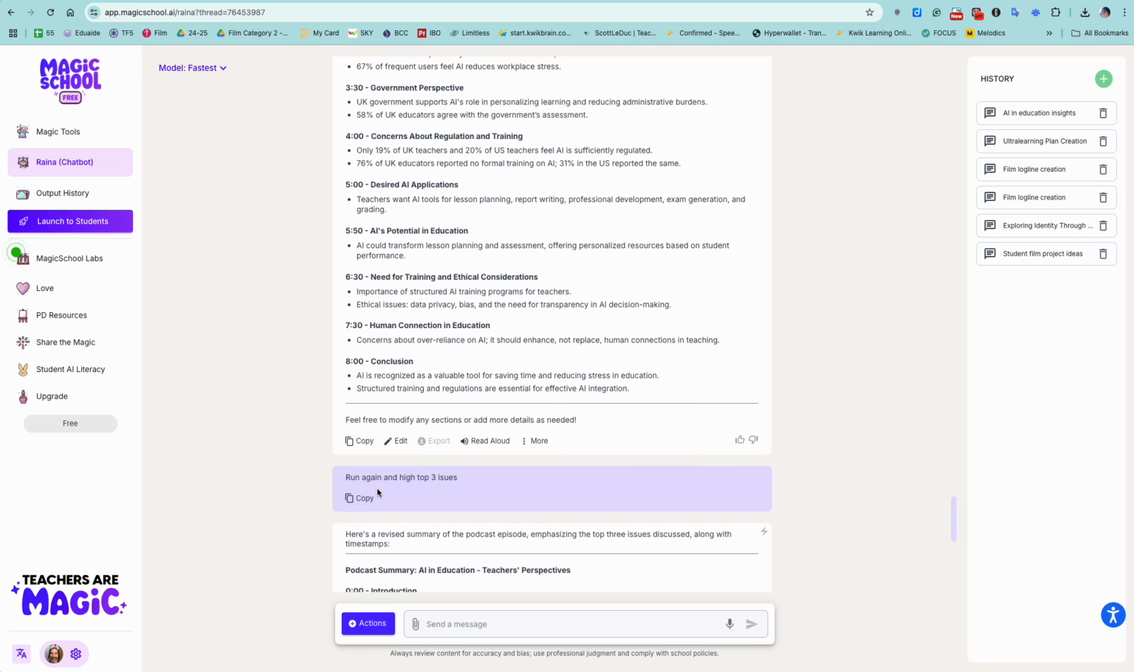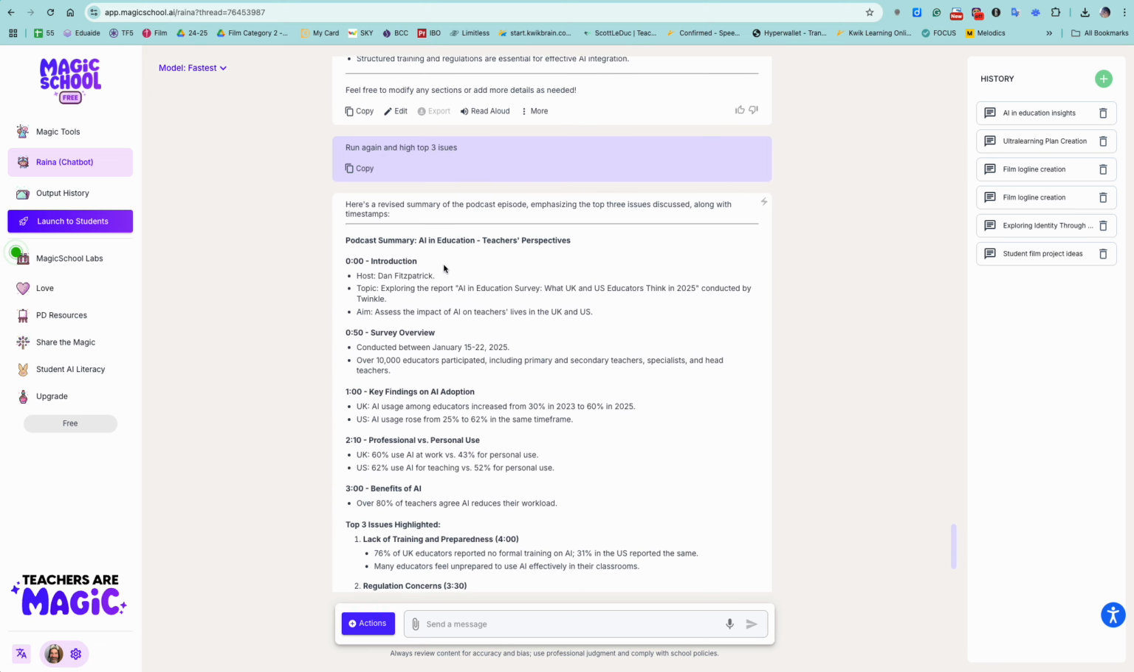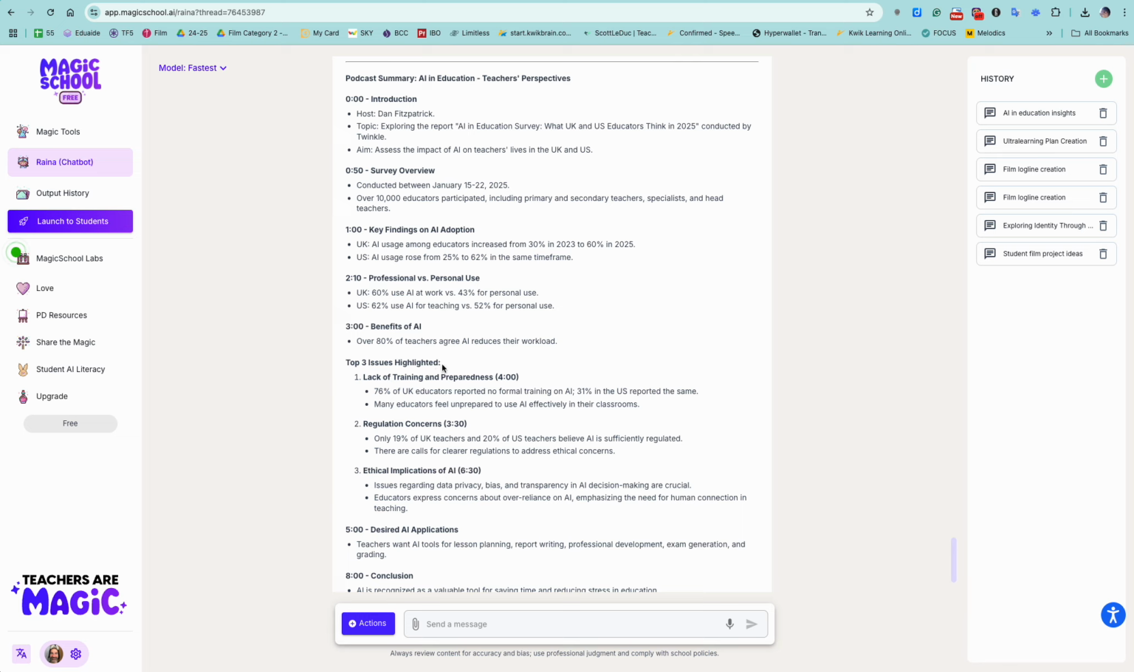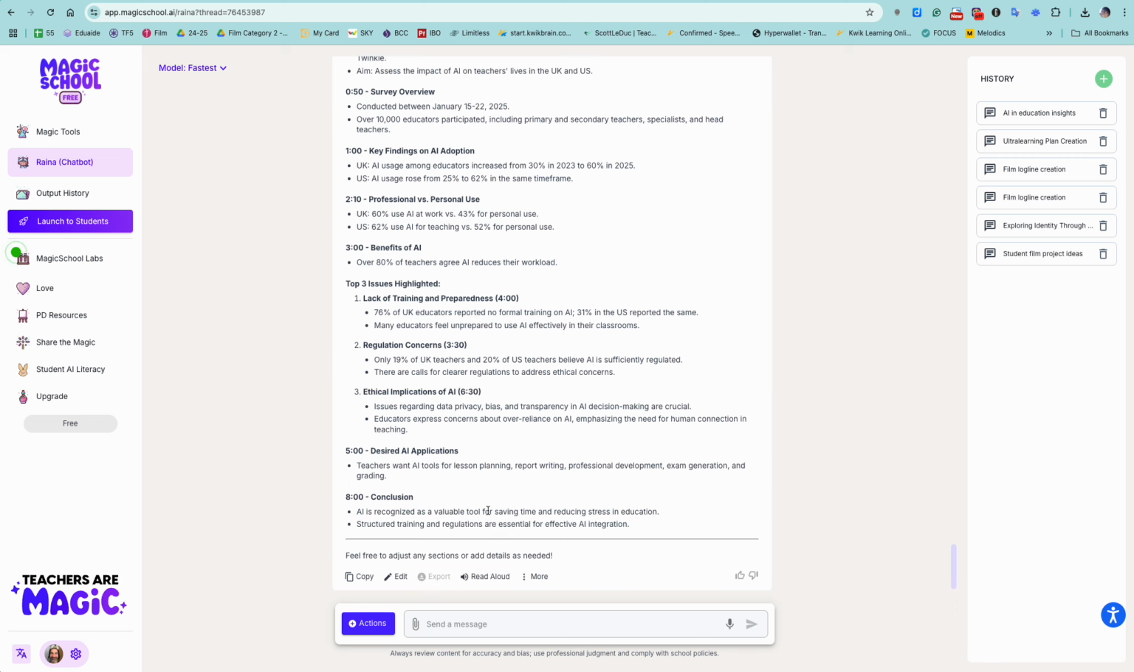But I want it to run again, except with the top 3 issues. And again, this is me, not even misspelled issues. And so what it did is summarized the material, but then the top 3 highlights were lack of training and preparedness for teachers. That's what we are feeling. Regulations are a big concern. And so that's an issue, and ethical implications of AI. So this is pretty accurate. Having listened to the podcast a number of times, it really summarized this piece really, really well.